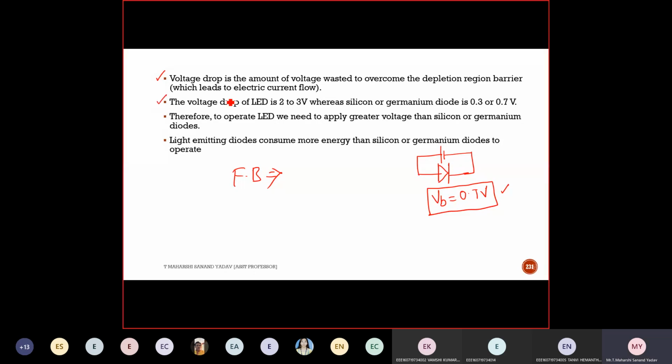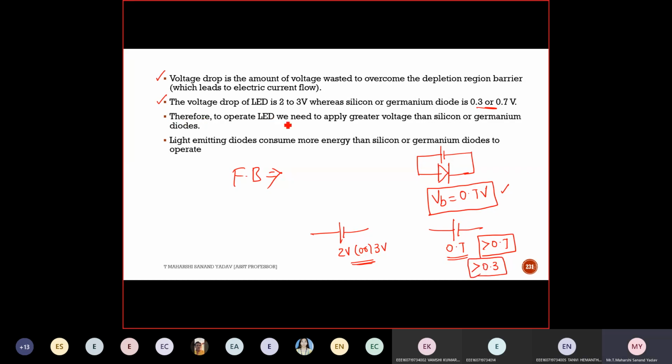Whereas if you see here, the voltage drop of an LED is in the range of 2 to 3 volt, whereas for silicon it is in the range of 0.3 to 0.7. Once this diode is on, we need to replace it with 0.7 in case of a silicon diode. Whereas in case of an LED, if it is on, it should be replaced with something equivalent to 2 volt or 3 volt. So the minimum input should be greater than this range. I mean, it should be greater than 2 volt or 3 volt. Whereas in case of silicon, it should be greater than 0.7. For germanium, it will be greater than 0.3. That's it. This is the important concept.